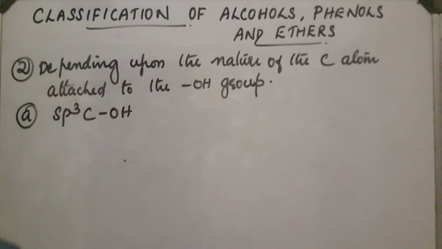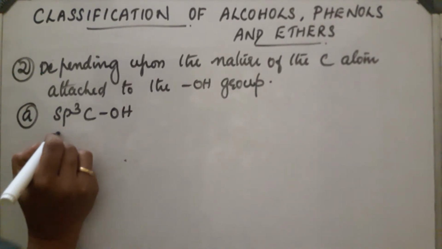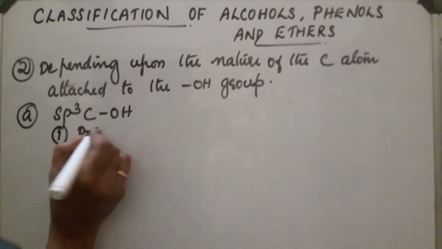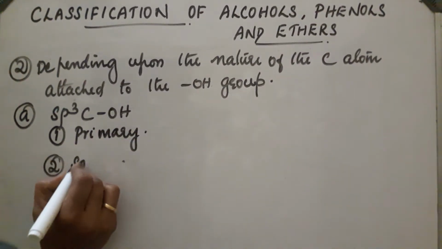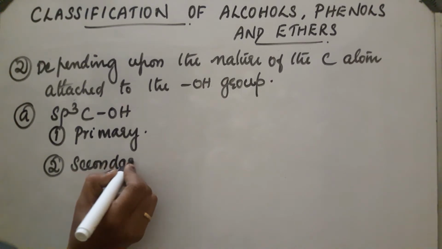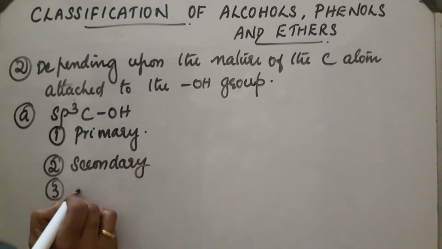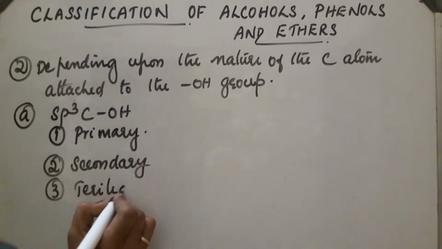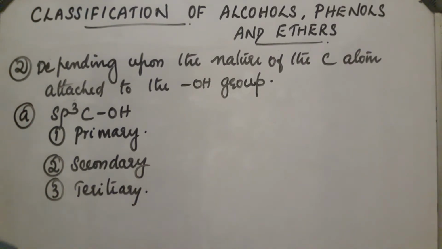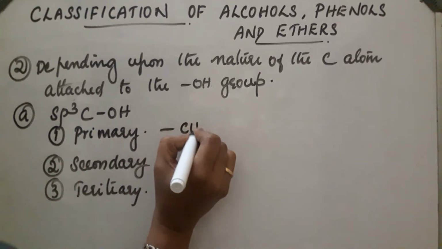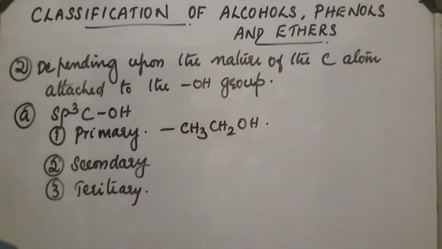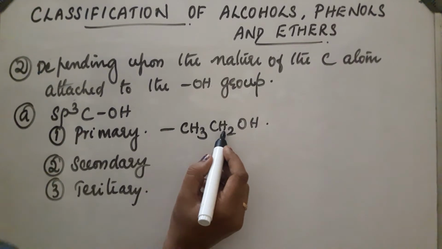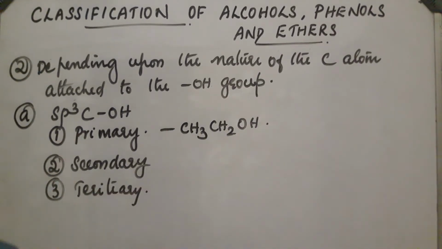In such cases, they are divided into three: primary, secondary and tertiary. Example for primary, CH3CH2OH, ethanol. If one H is replaced by CH3, it will get converted into secondary.